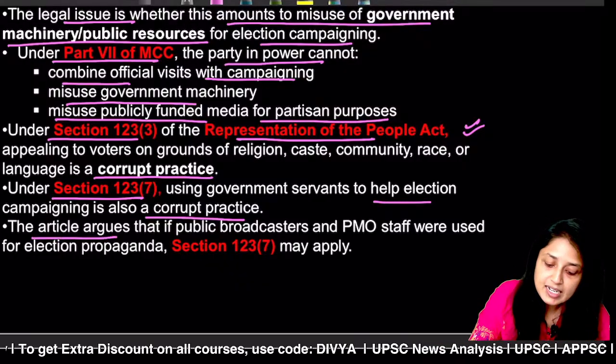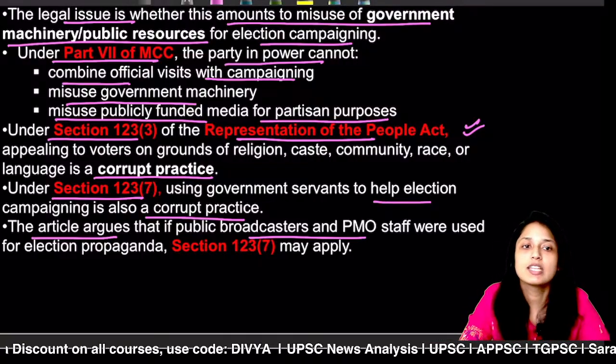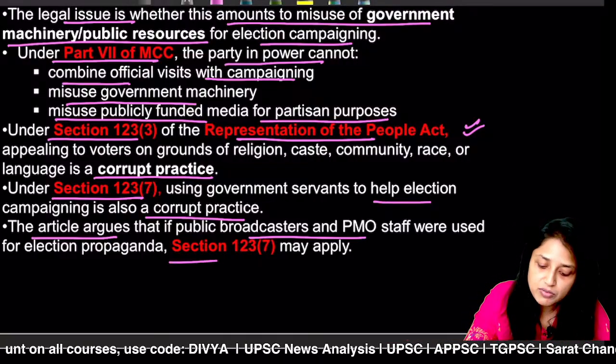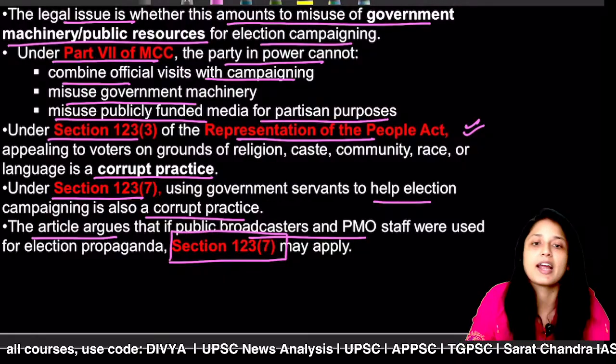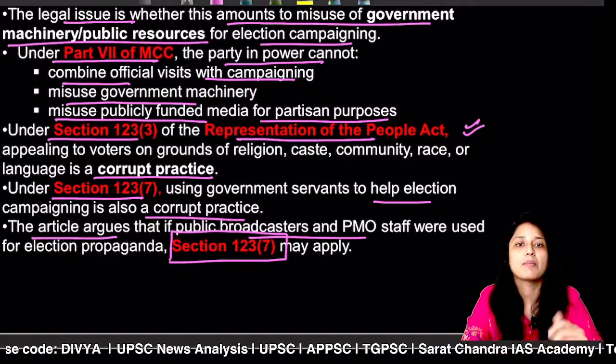Now, the article says if public broadcasters and Prime Minister's Office staff were used for election propaganda, then Section 123 Clause 7 may be applied, because here you are using public servants or the staff from the Prime Minister's Office.